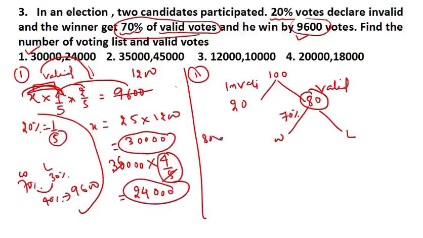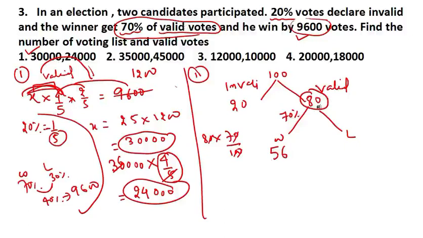So how will you find 70% of 80? It is 56. 70% of 80 is 56. Don't write 70% here. Understood? It is clearly mentioned 70% of valid vote. Means if 80 is the valid vote, 70% of 80 is 56.